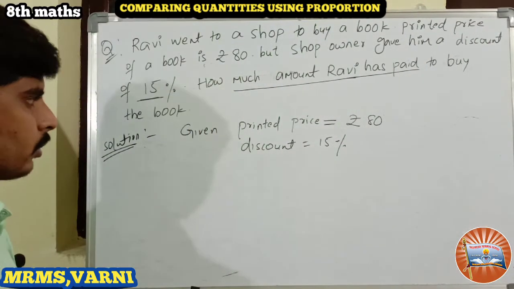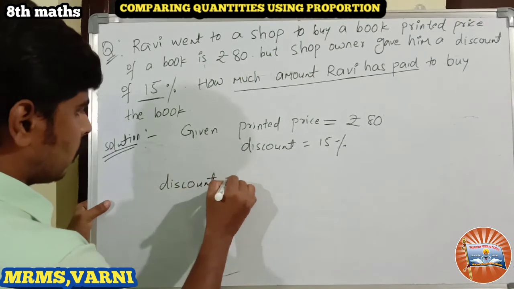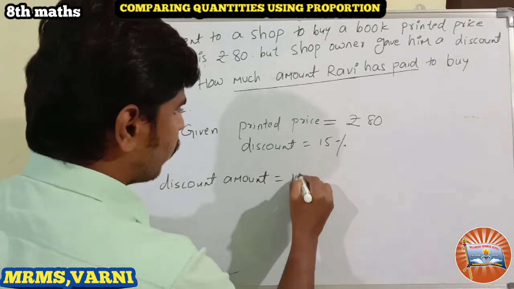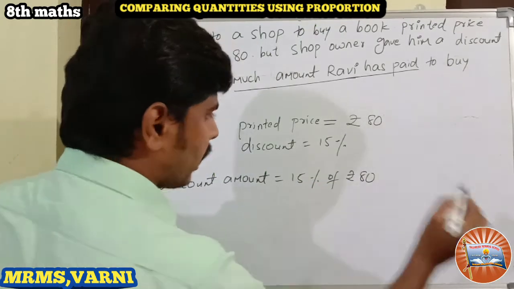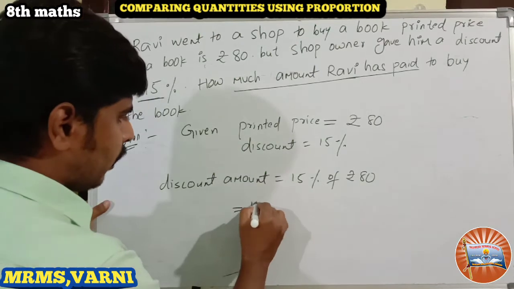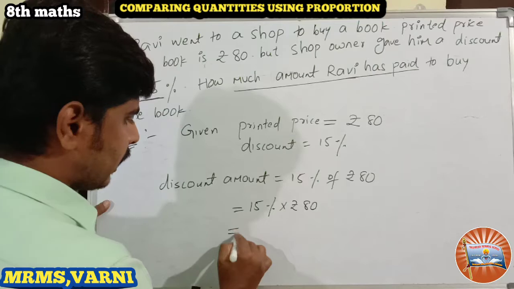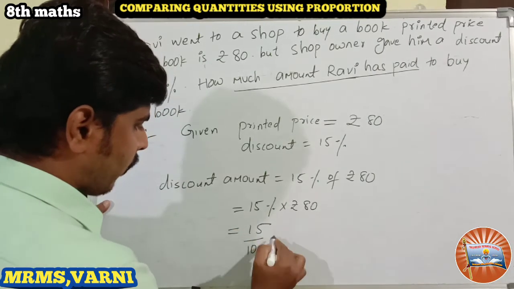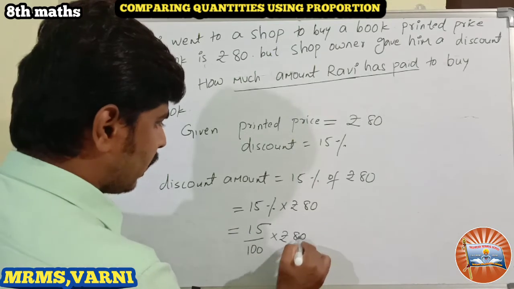We have to calculate the discount amount. Discount amount is equal to 15% of rupees 80. So 15% into rupees 80 is 15 by 100 into rupees 80.